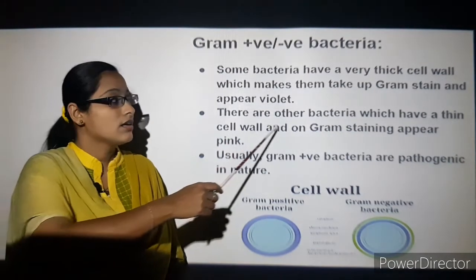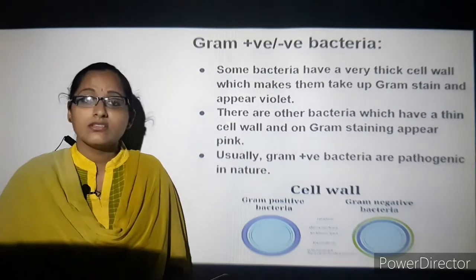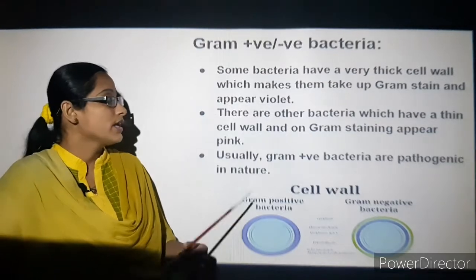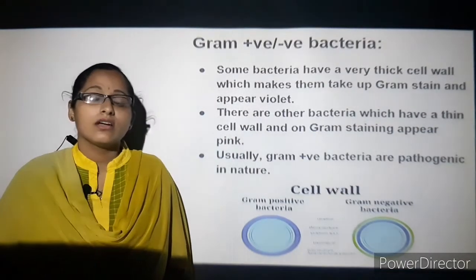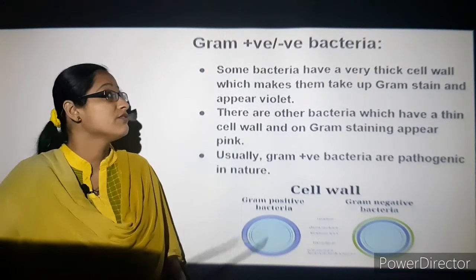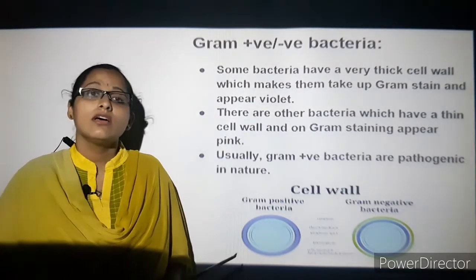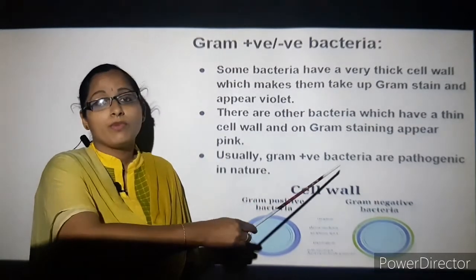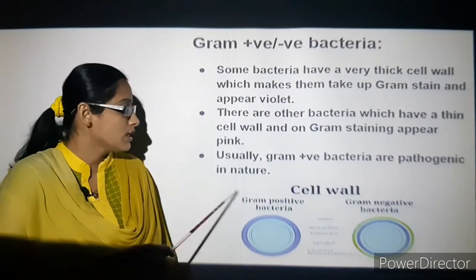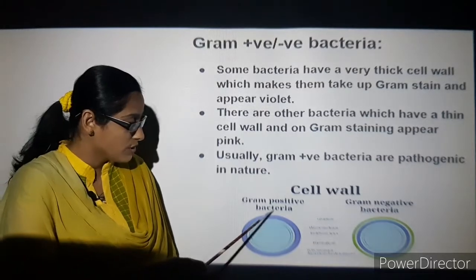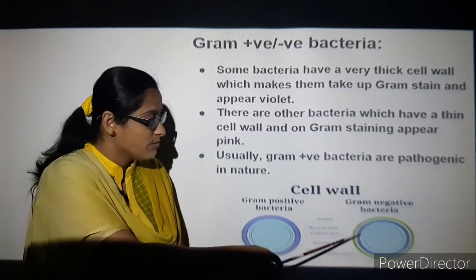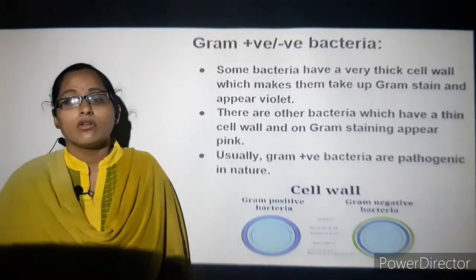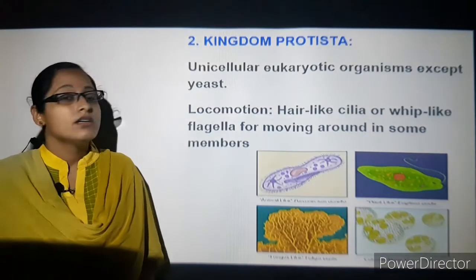Other bacteria have a very thin cell wall and the gram stain appears pink. Based on the staining technique, either violet or pink, you can differentiate the bacteria as positive or negative. Usually gram positive bacteria are very pathogenic in nature. You can see gram positive and gram negative bacteria, with the thick cell wall and the thin cell wall.